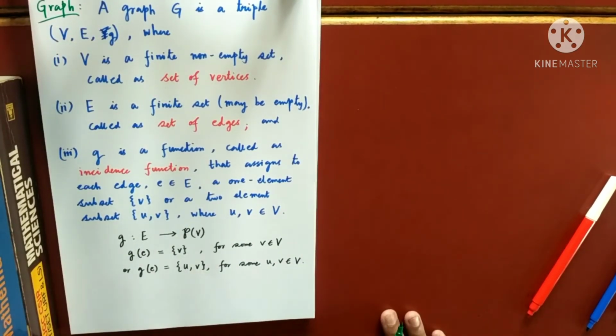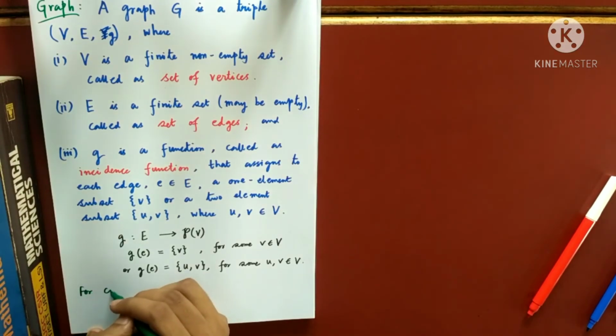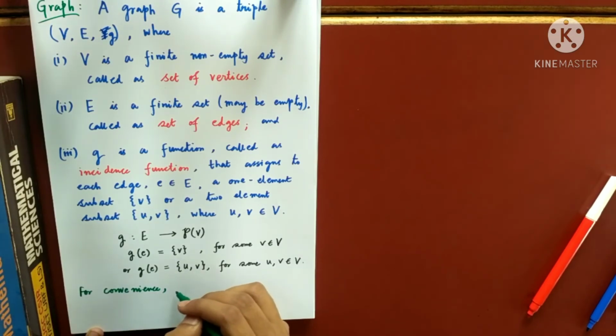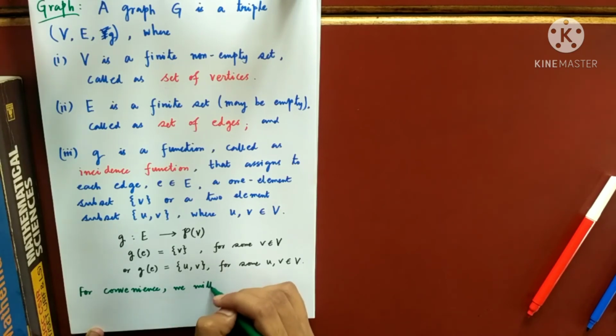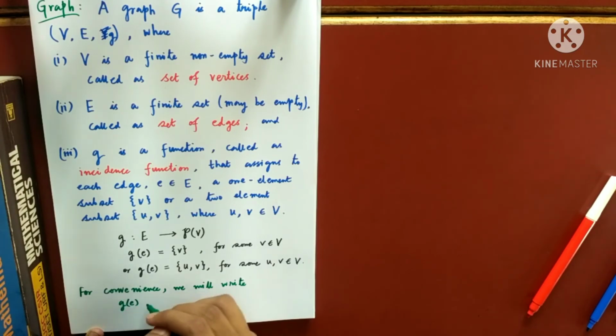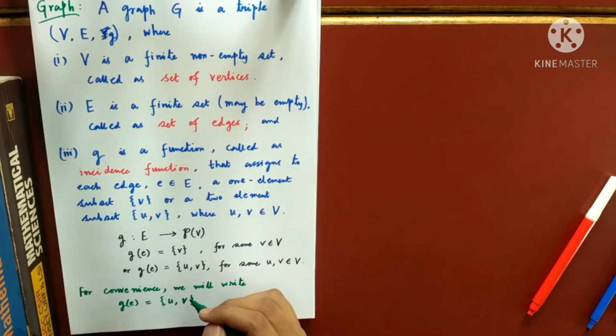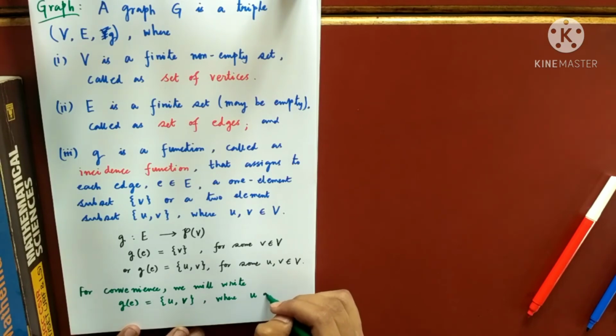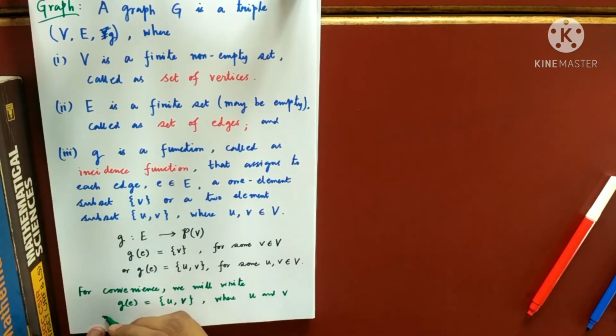One more line I'll write here. For convenience, we will write G of E equals {U, V}, where U and V may be the same.